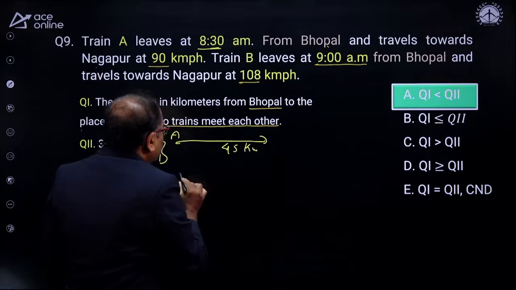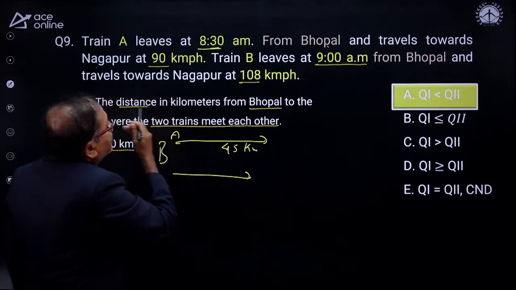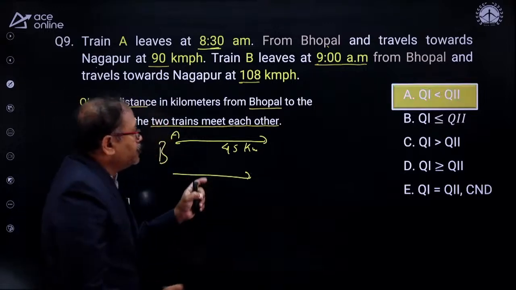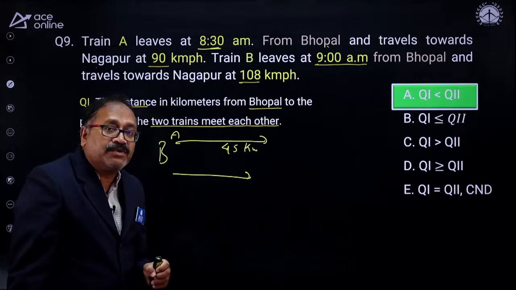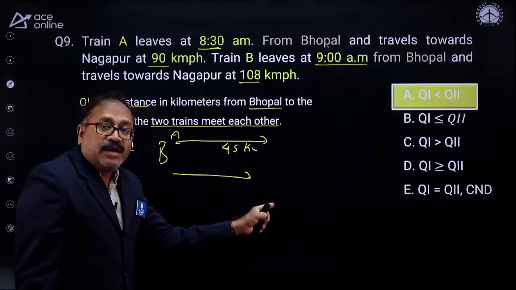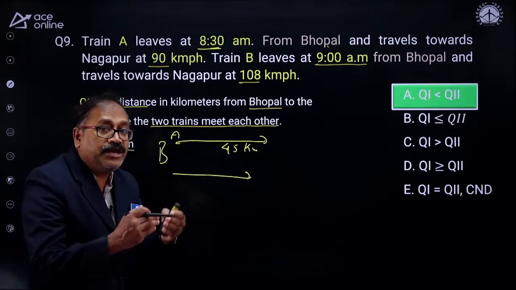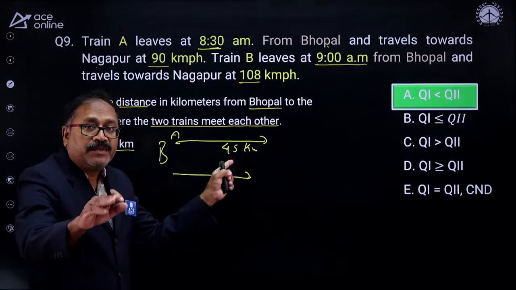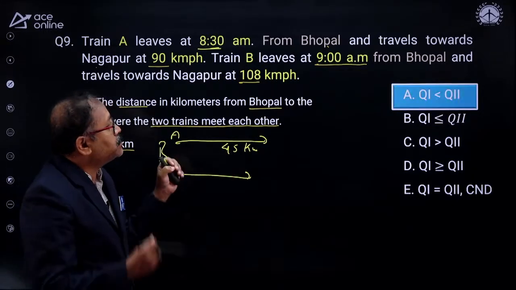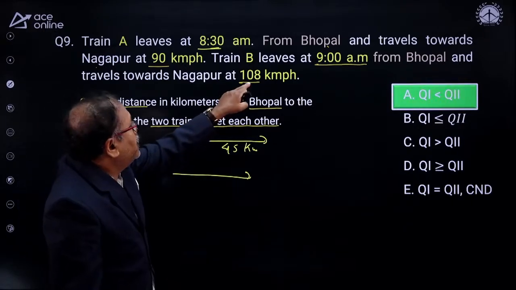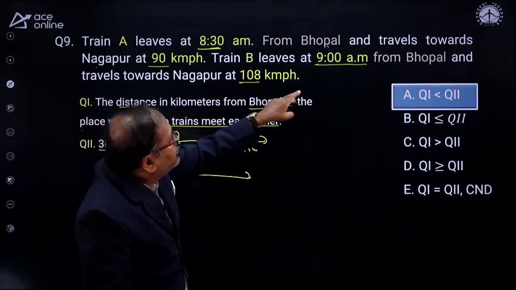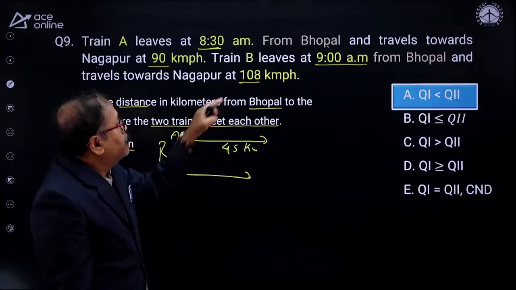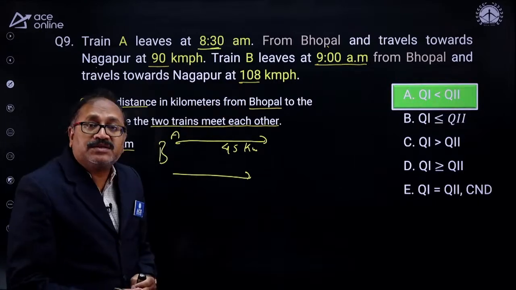Now the second train starts at 9 with a speed of 108 km/h. How much time will it take to cover this 45 km in order to catch train A? Here the distance is 45 km, and as both the trains are moving in the same direction, the relative speed is 108 minus 90, that is 18 km/h.